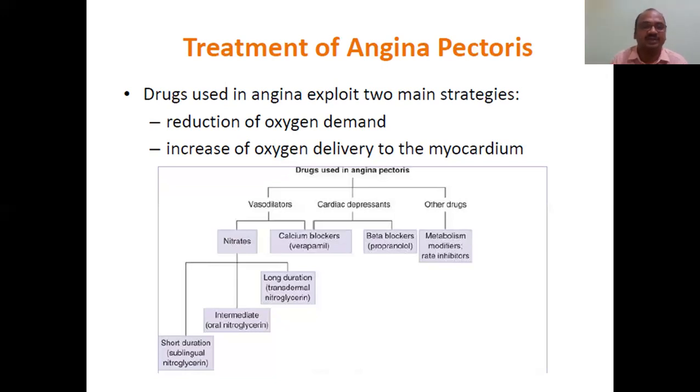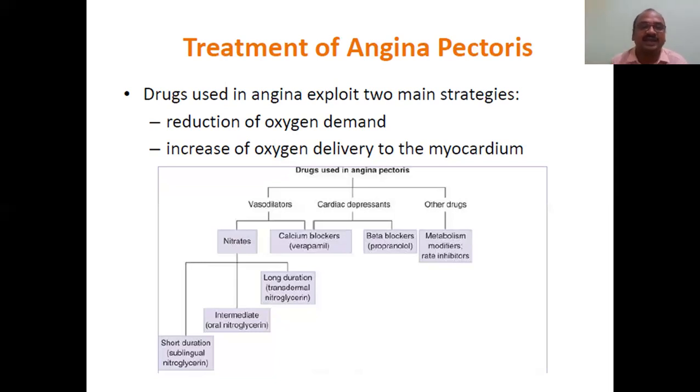Short duration: sublingual nitroglycerin. Sublingual means below the tongue. You know that sublingual route. It is a very important route in angina pectoris. Nitroglycerin is a very, very important drug. You have to keep the nitroglycerin tablet under the tongue. Immediately coronary vasodilation will occur within a fraction of seconds. If the arteries are dilated, blood supply and oxygen supply increase.